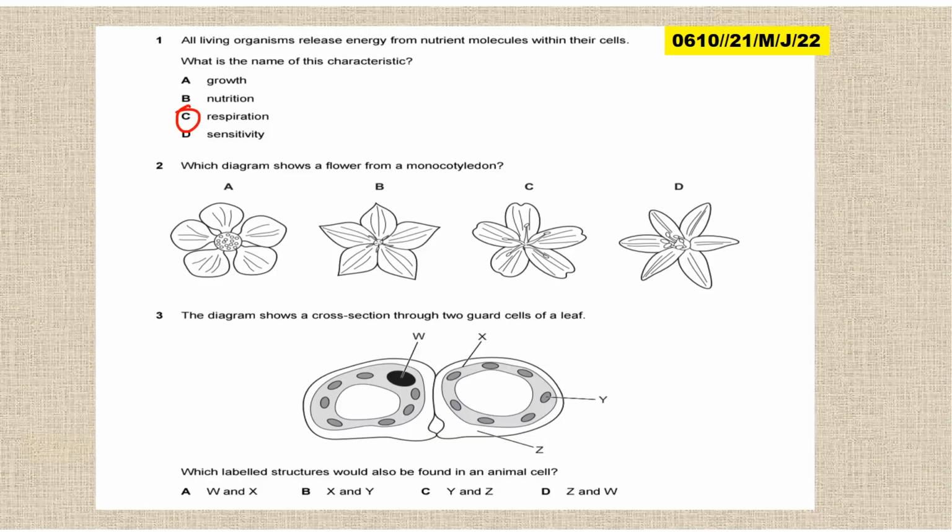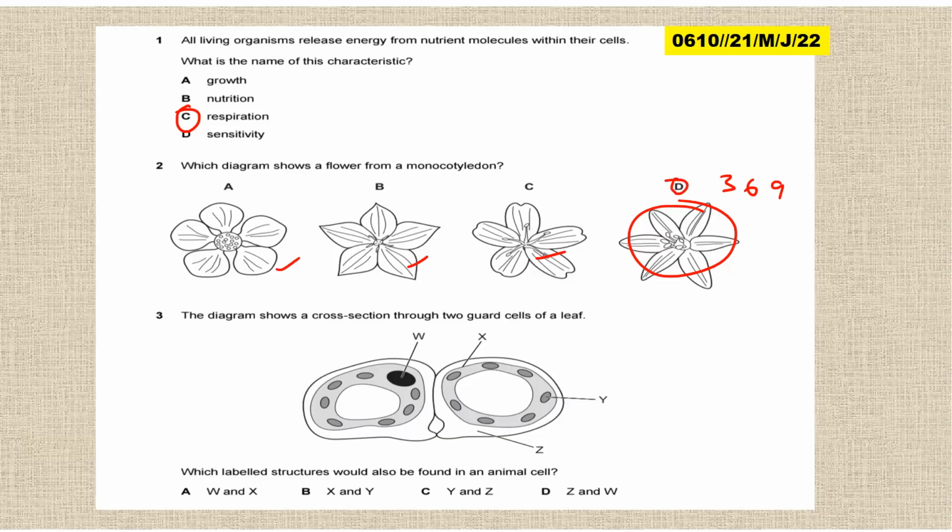Then question 2, which diagram shows the flower from monocotyledon? So we've looked at characteristics of flowers at some point. I guess you remember the end part of the lesson. So we said monocots have flowers with petals in multiples of 3. So 3, 6, 9. Look at this: 5, 5, 5. So it is this one, multiple of 3. So the answer here is D, please.